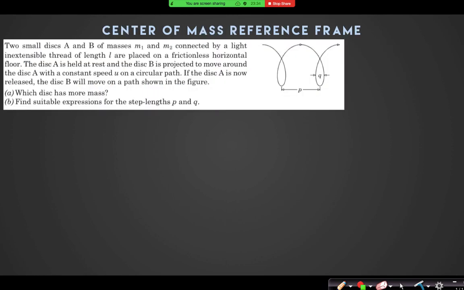Now let us move to this question. It says two small disks A and B of masses m1 and m2 are connected by a light inextensible thread of length L and are placed on a frictionless horizontal floor. The disk A is held at rest, B is projected to move with a constant speed u in a circular path. If the disk A is now released, B will move in a path as shown in the figure. Which disk has more mass? And find suitable expressions for step lengths P and Q.